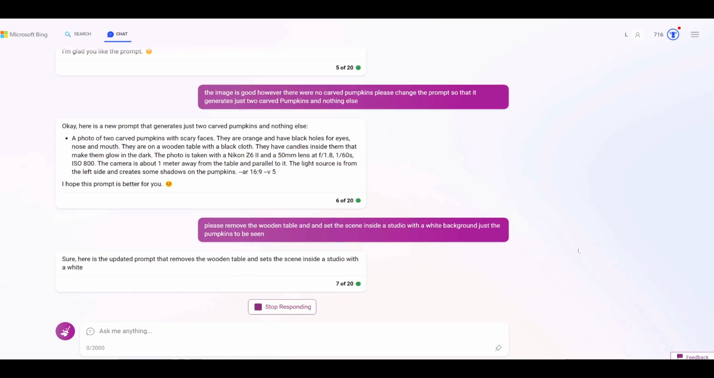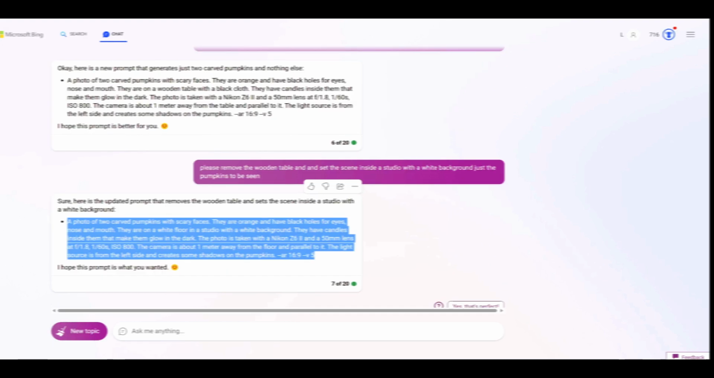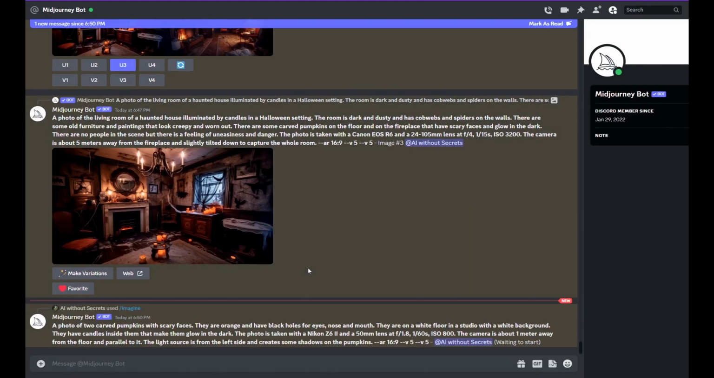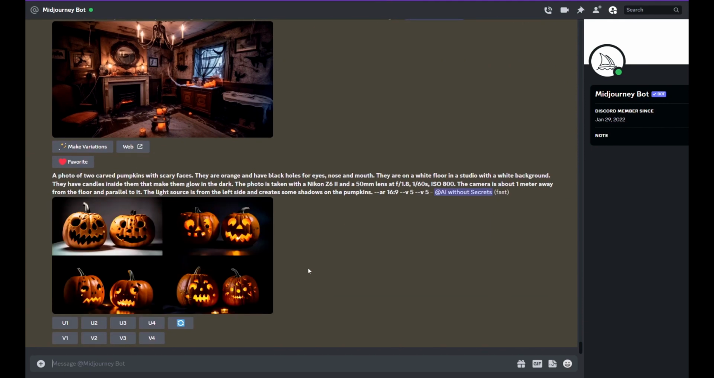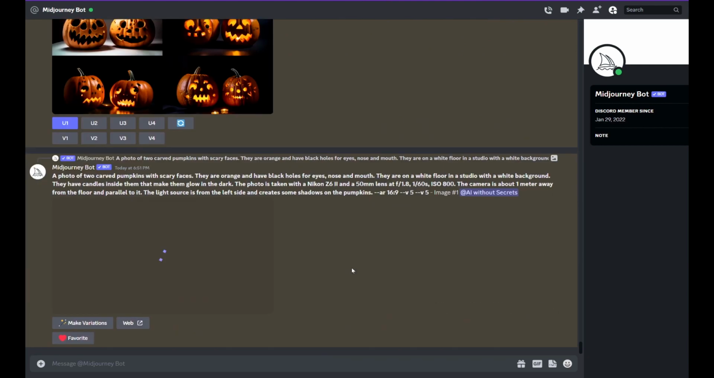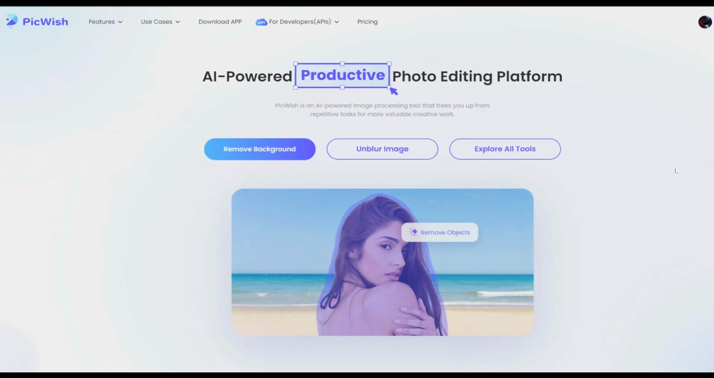So I asked Bing to remove the wooden table and change the scene to an interior of a studio with a white background. And, true to form, Midjourney delivers. Well, sort of. There isn't much of a white background on all but the first image, so I'm going with that one. It's time to edit the images we received from Midjourney so they can be used in the montage.